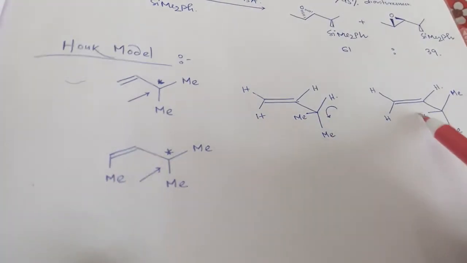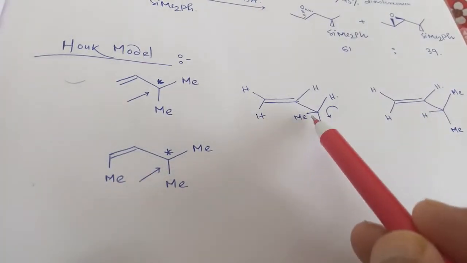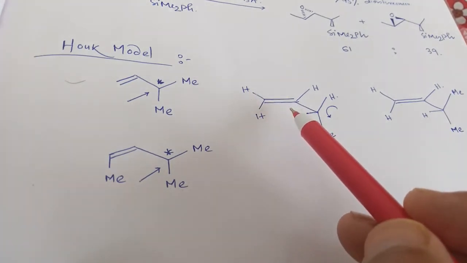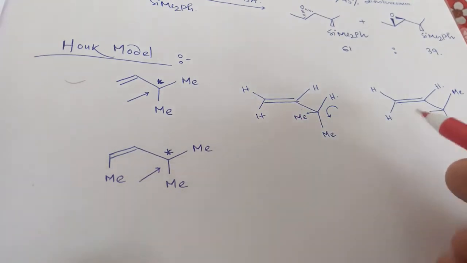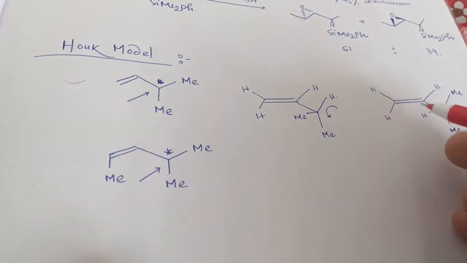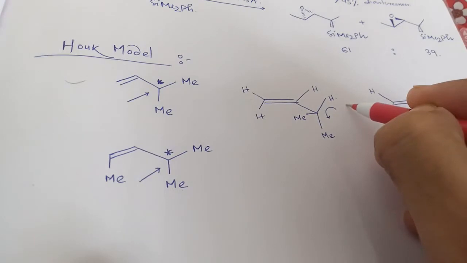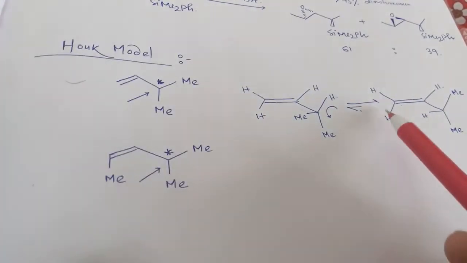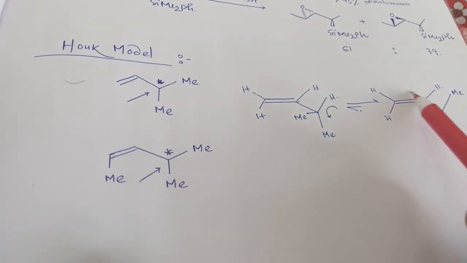So there is hydrogen eclipsing the double bond, and there is methyl eclipsing the double bond, and we all know that methyl eclipsing the double bond is quite less stable. That's why this will be the major conformation. So between these two structures, this will be the major one. The major portion will be like this part.